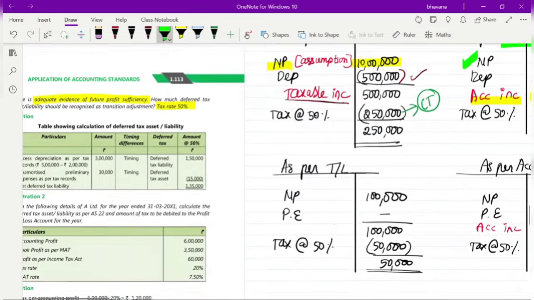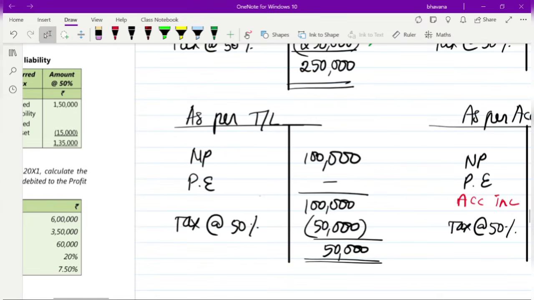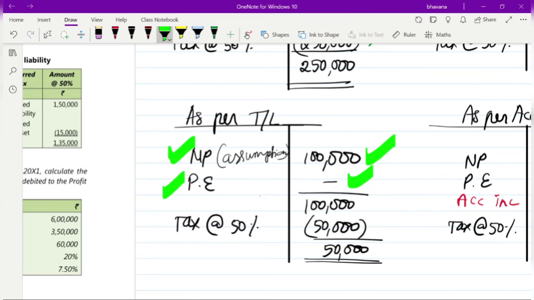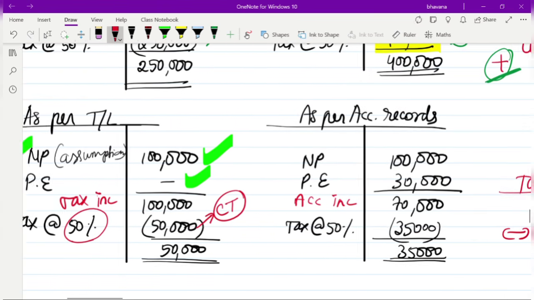Okay. So as per tax record, what will happen? This is also an assumption. This 1 lakh has also been generally taken. Any figure you can take. There is no hard and fast rule. So net profit is 1 lakh rupees. Preliminary expenses are unamortized, so they are non-deductible. So you don't have any preliminary expense. In such case, your taxable income will be 1 lakh rupees only, and tax at 50%, 50,000 will be your current tax.